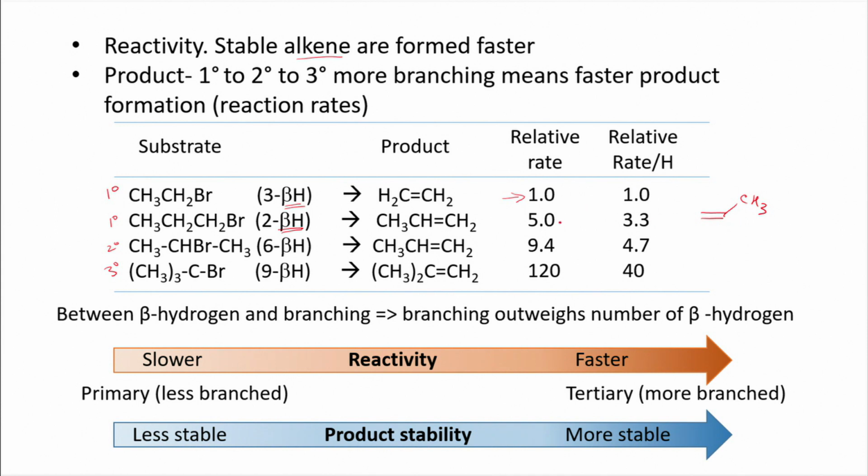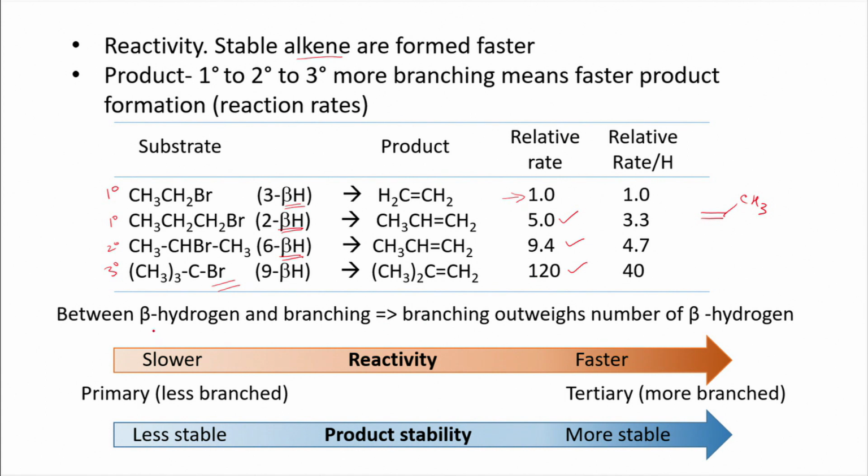That is the reason this relative rate is much higher in the case of propyl bromide compared to ethyl bromide. And when more beta hydrogens are present, as in the case of the secondary alkyl halide, the reaction is still faster. But when we go to a tertiary alkyl halide, the reaction is very fast, because we have too much crowding in the starting material, which is comparatively relieved in the product. So that is the reason it undergoes reaction much faster.